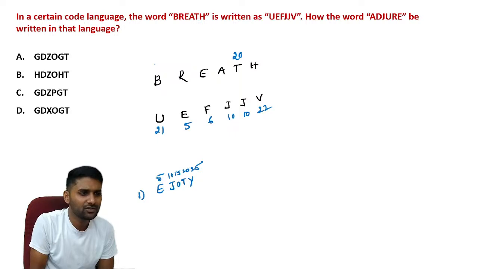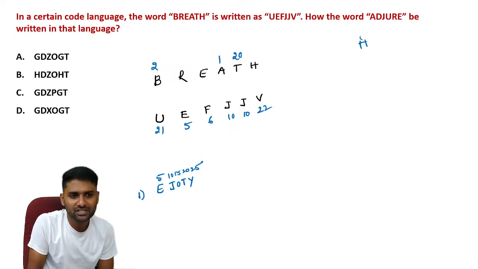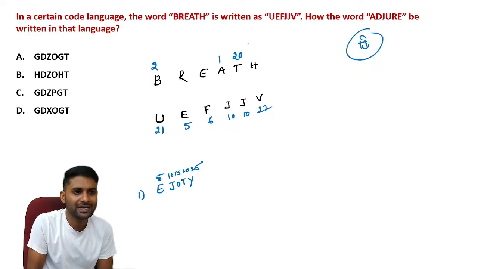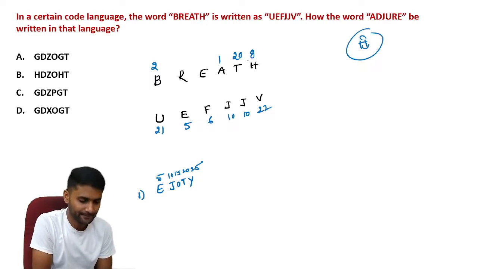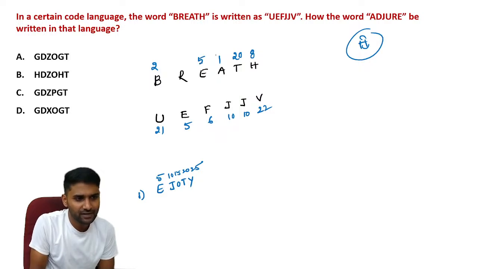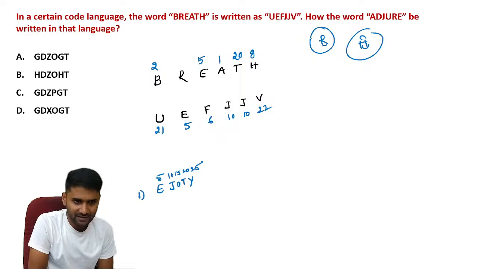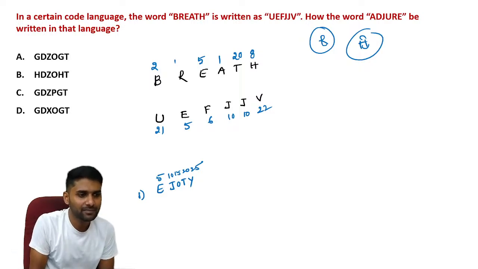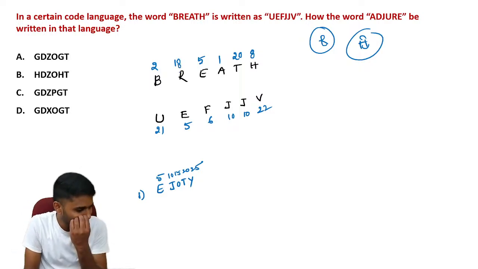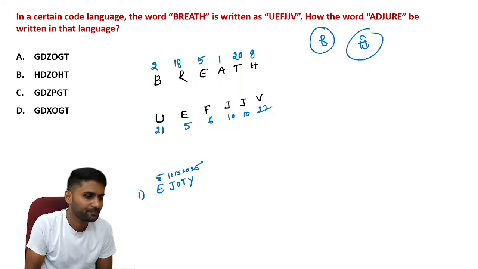Let's go through the B. You already easily remember 2, and A is all about 1. If you go through the H, if you close the above arc and the below arc, it looks like an 8 shape. So H is 8. Now you know that O is 15. If you go through the R, again if you close it, it still becomes an 8 shape, right? If H is 8, R becomes 18. So in this way, try to remember all the alphabetical positions.